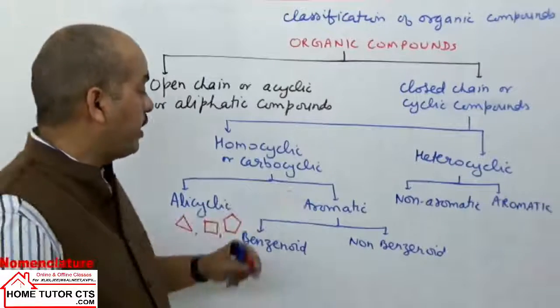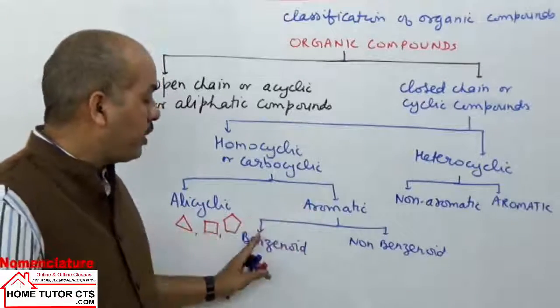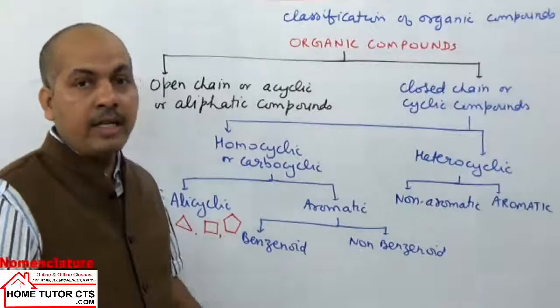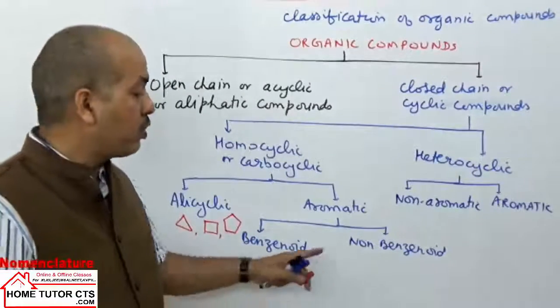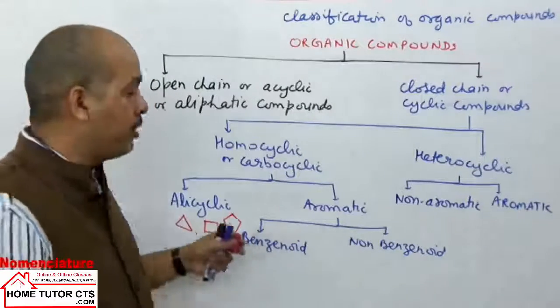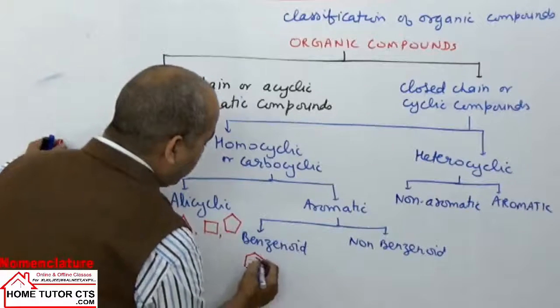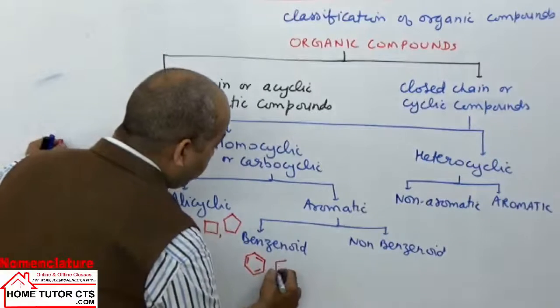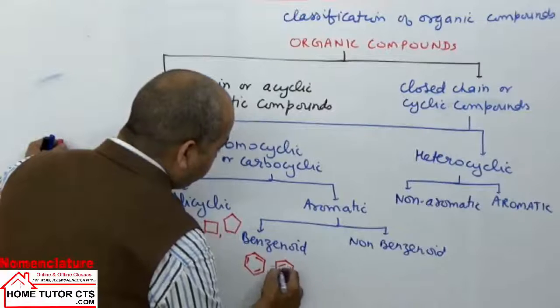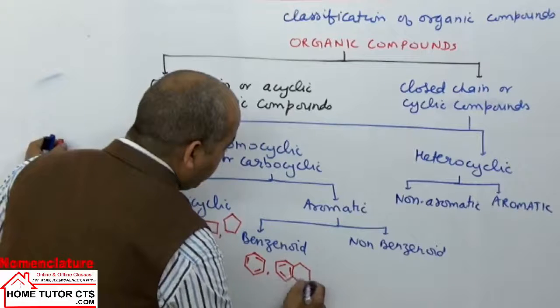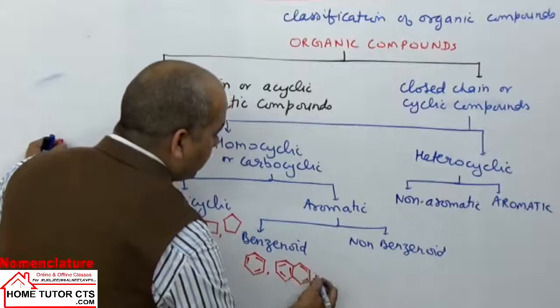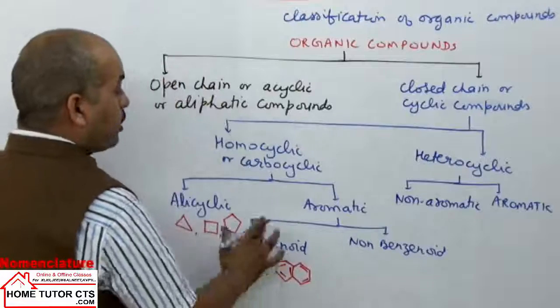The other is called aromatic. Aromatic has two types here: one is called benzenoid, a structure resembling benzene, and the other is called non-benzenoid, a structure without a benzene ring. In benzenoid you can have benzene itself, and resembling benzene is naphthalene, and anthracene, which are common examples in the benzenoid structure.